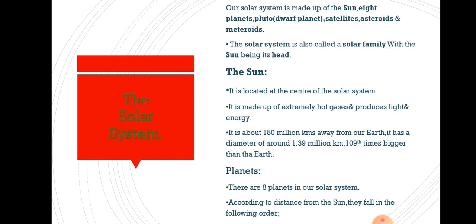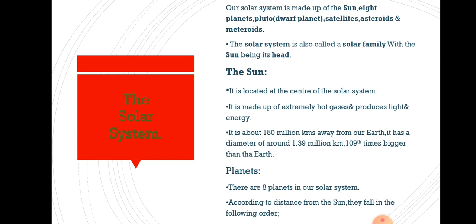I hope so. And if you haven't done that, please do that. It will help you a lot in understanding the chapter. So, the sun, the head of our solar system, is located at the center, in the middle.